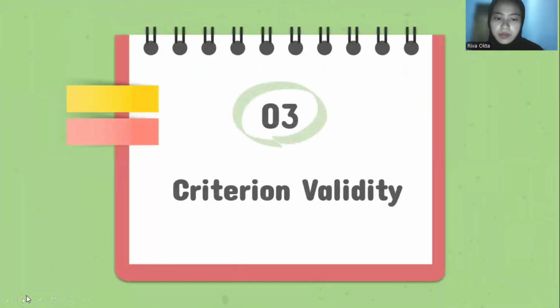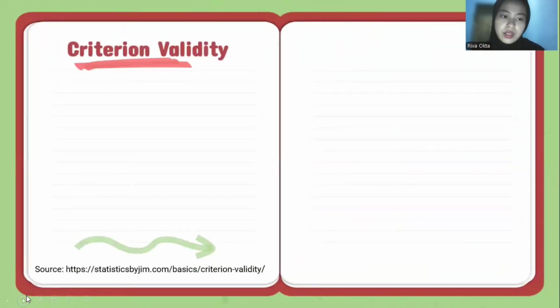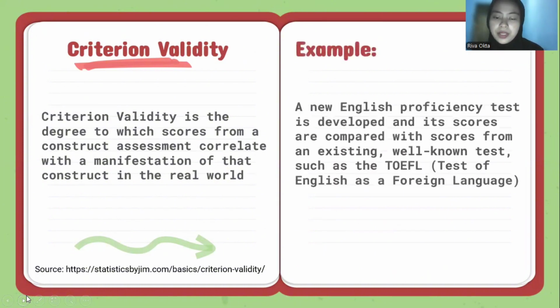Number 3, criterion validity. What is criterion validity? Criterion validity is the degree to which scores from a construct assessment correlate with manifestations of that construct in the real world. Example, a new English proficiency test is developed and its scores are compared with the scores from well-known tests, such as the TOEFL, Test of English as a Foreign Language.